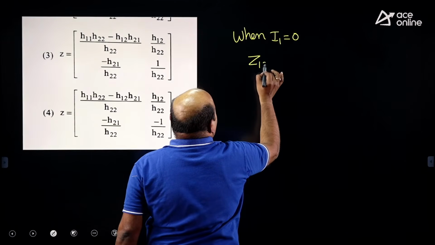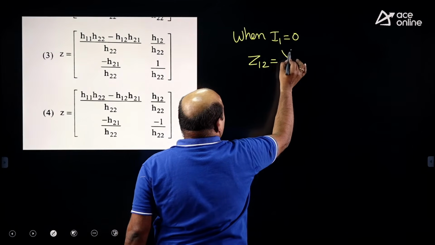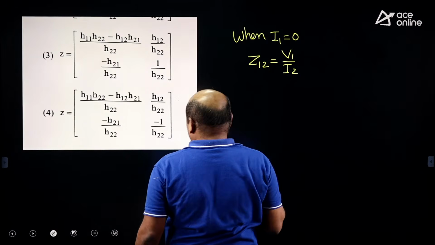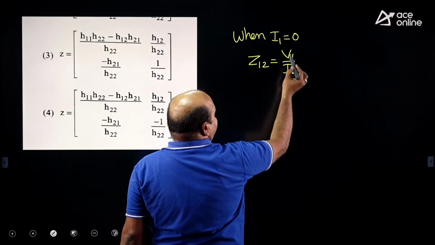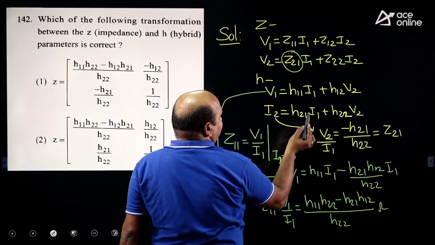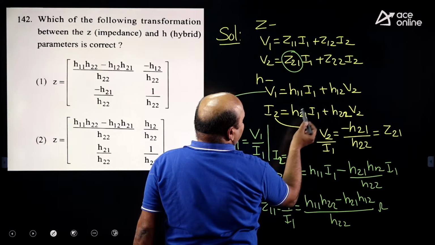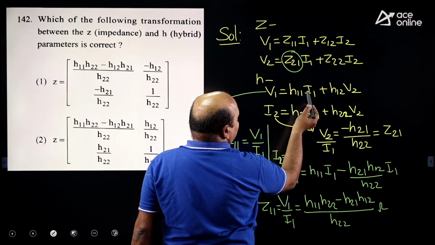Two values you are getting: Z12 is equal to V1 by I2. From the H parameters, what value do you have to get? V1 by I2, which you have to take when I1 is equal to 0.